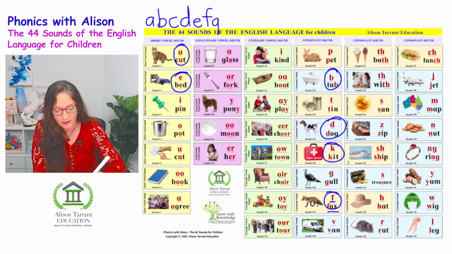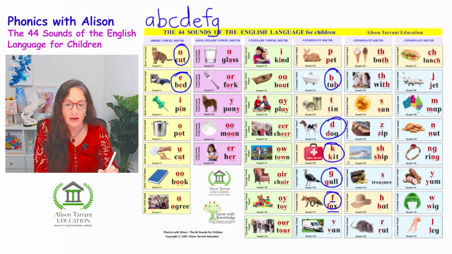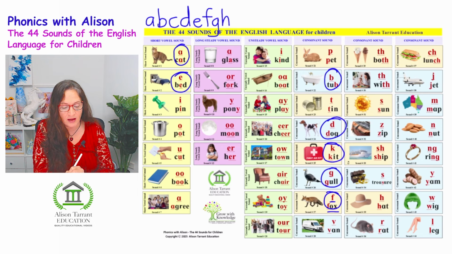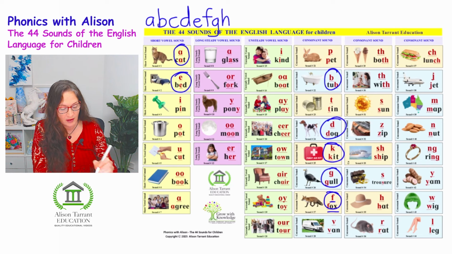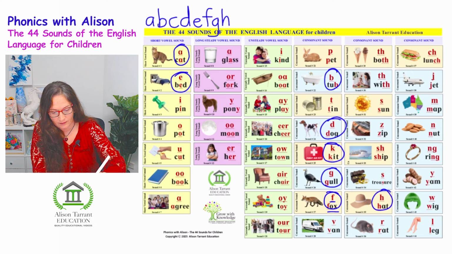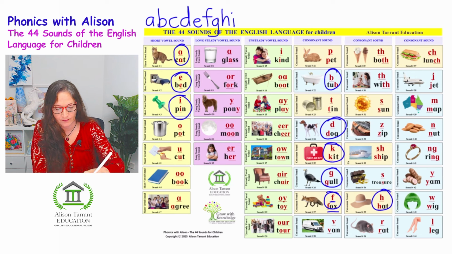And G is G, as in gull. H makes the sound H, as in hat. Now this is a short vowel sound, I, as in pen. And the letter J is J, jet.